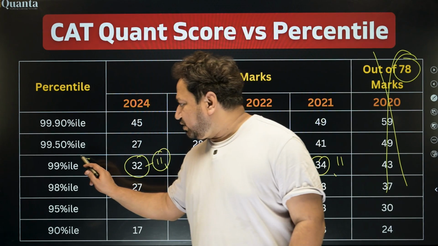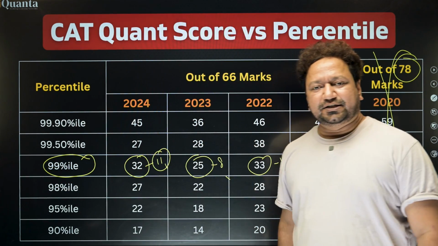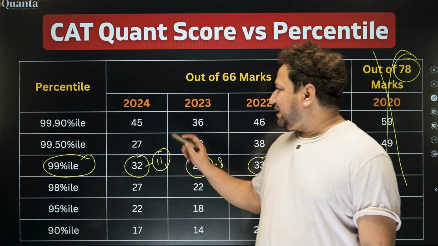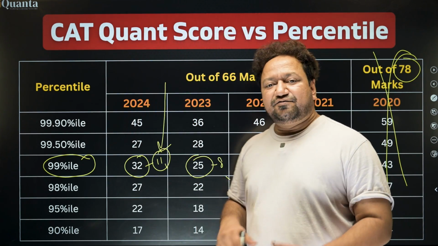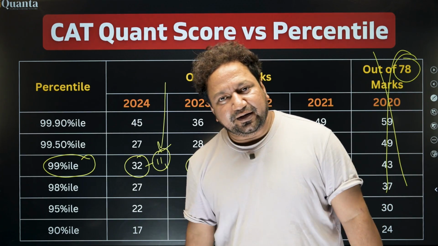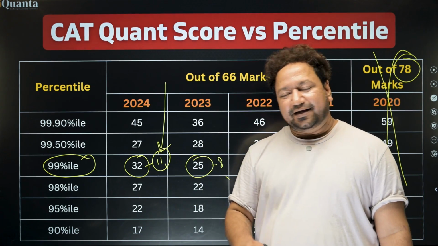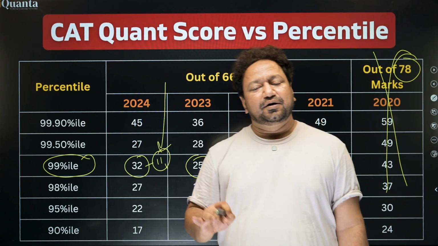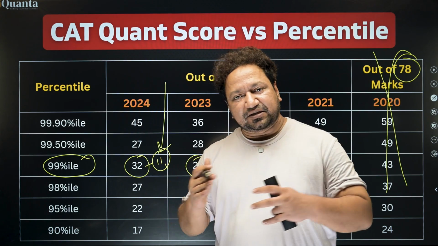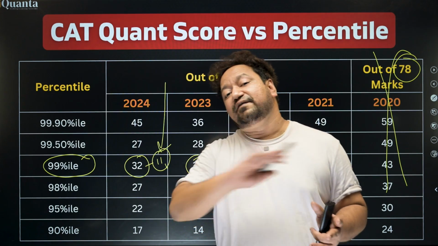So if you want to score 99th percentile in quant, looking at the historical data, even less than 50% of the paper is required to be solved. And that is why we need proper guidance on how many questions we have to do and what topics are the most important ones. From there, the questions will always be there.